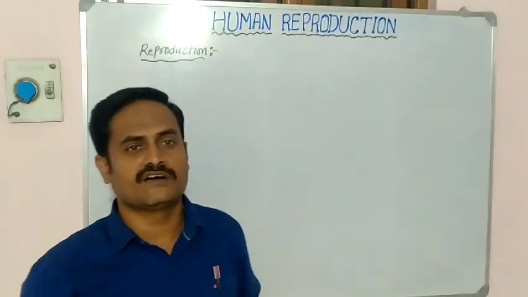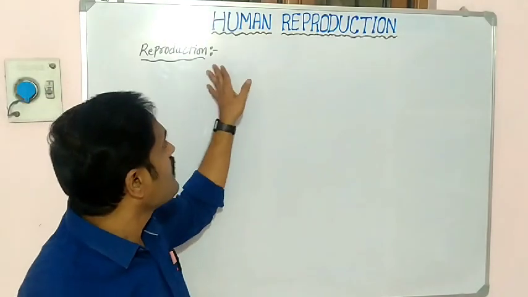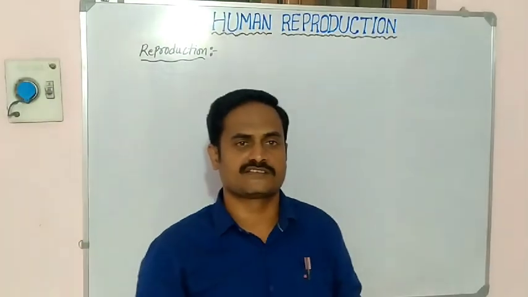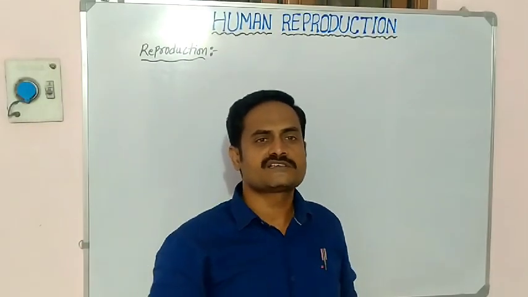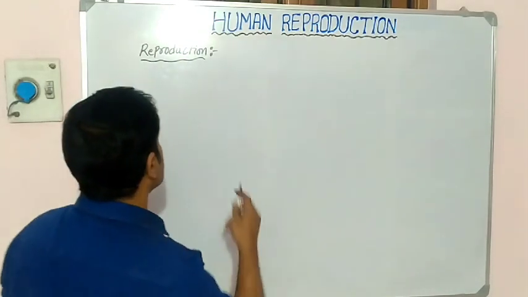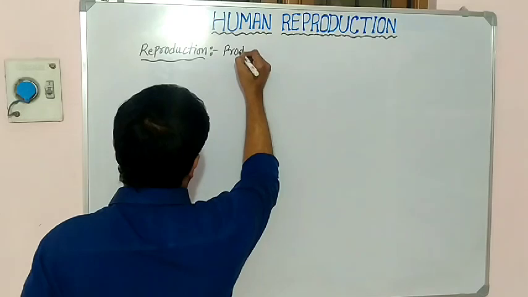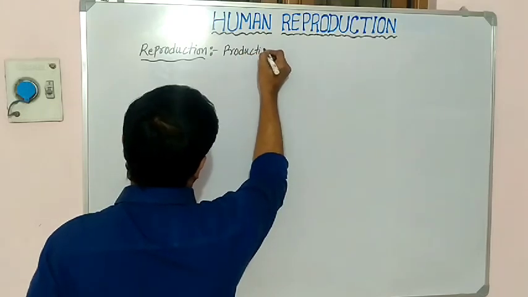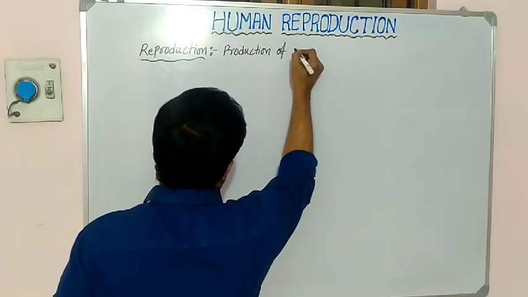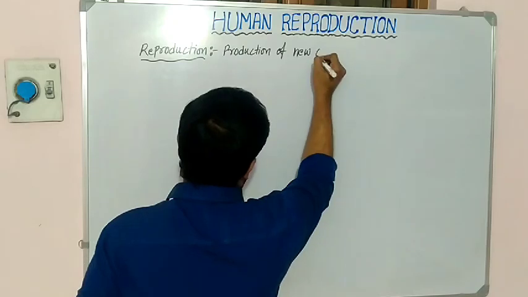Such ability of the organism is called reproduction. Simply, production of new offsprings.